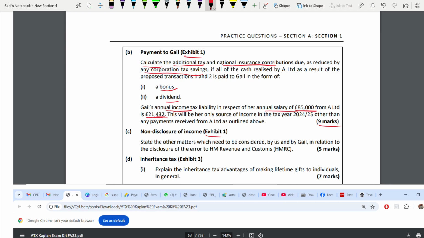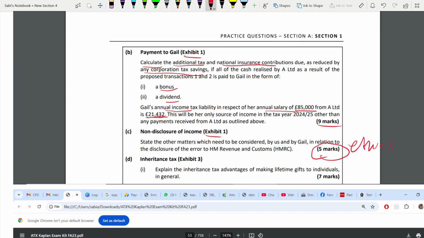Next, C. This is ethics. Ethics is mostly for 5 marks. You will always get an ethical question in your section A, 50 marks question. Remember this. Be prepared for ethics. I will show you when we go to ethics how to solve an ethical question.